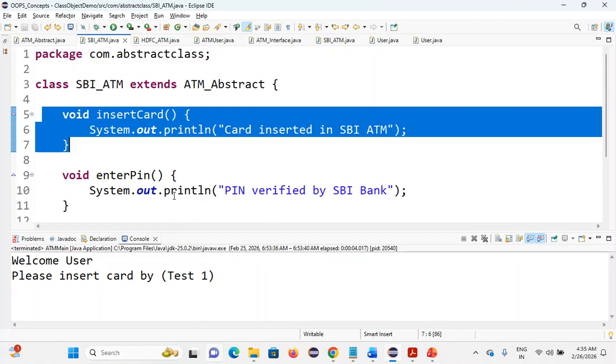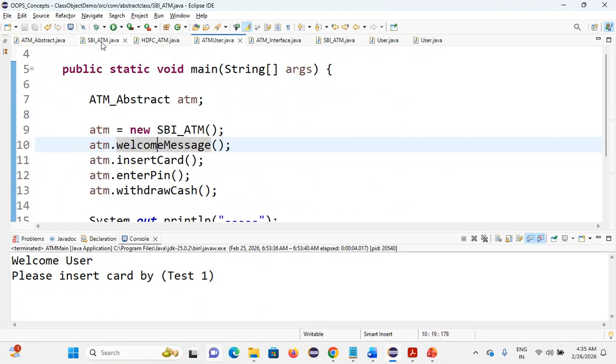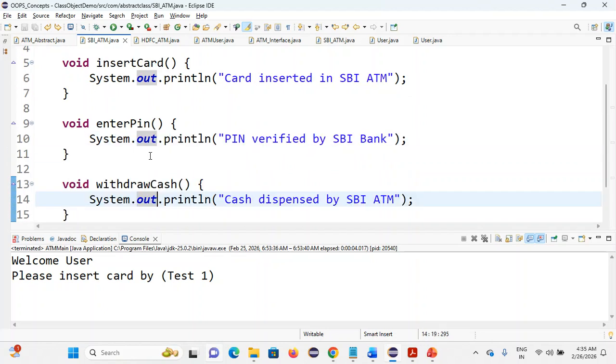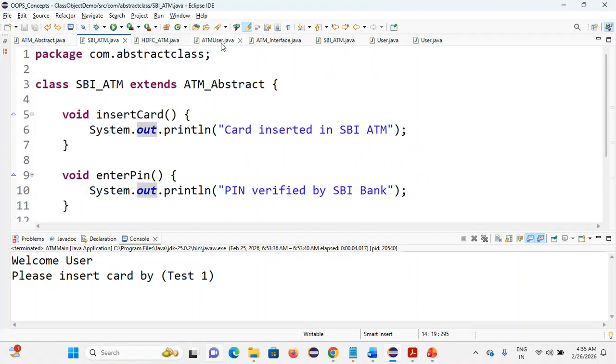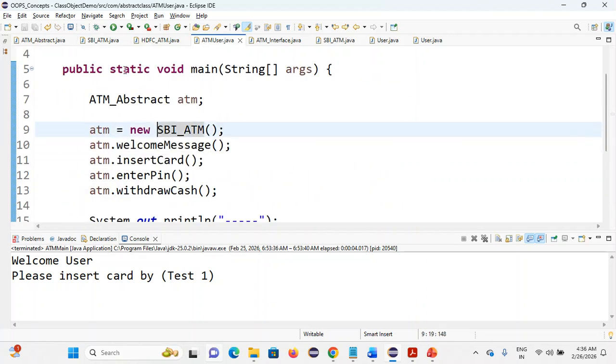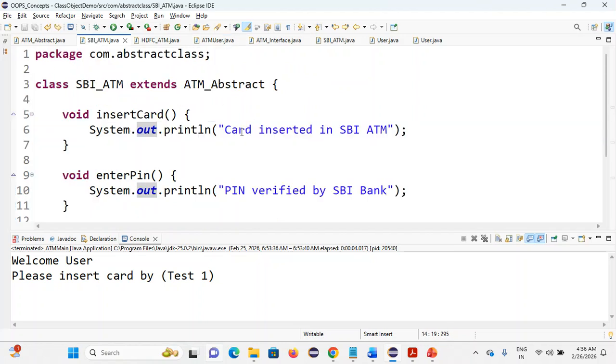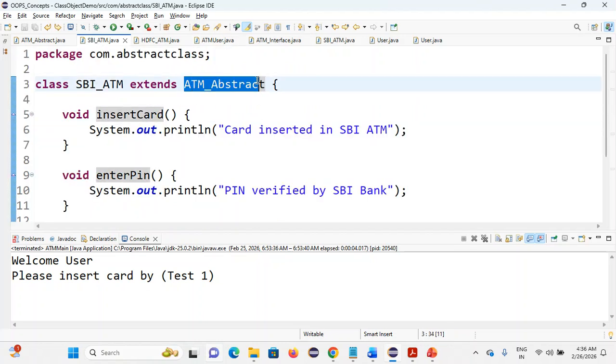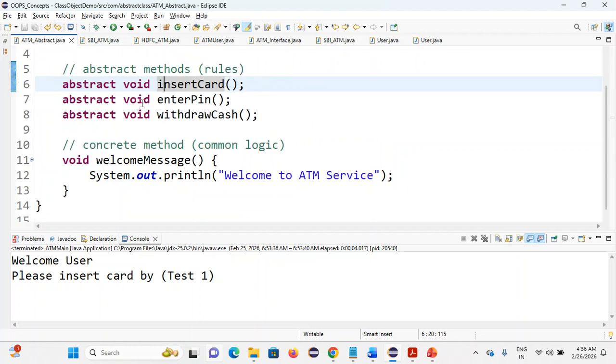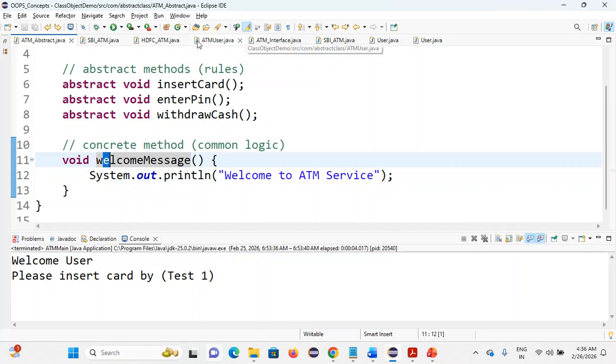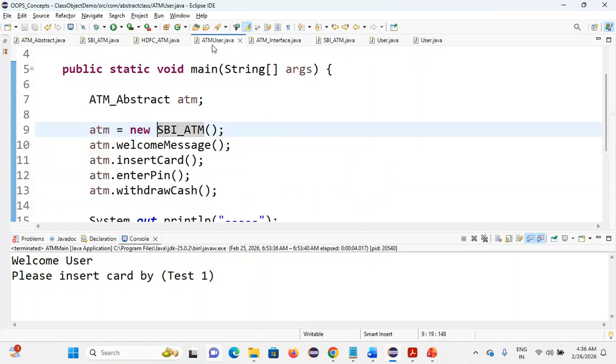What is the output? What's the method name we have used? Welcome message. Already you are extending the ATM abstract, so it is extending the parent class also. The parent class method is also present in the SBI ATM. What is the welcome message? Welcome to ATM service now. After that, what will happen?